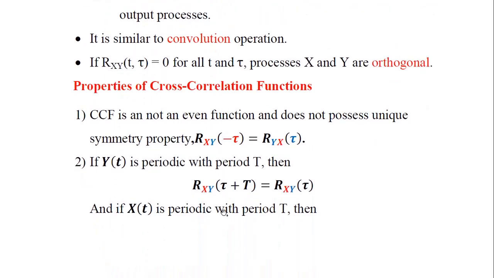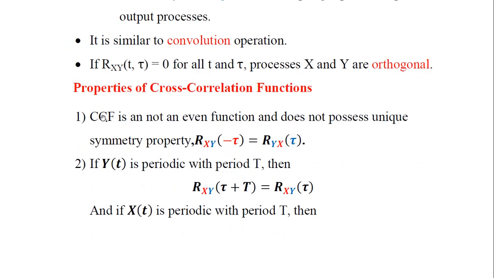Let us look into the properties of the cross correlation functions. The CCF is not an even function and it doesn't possess a unique symmetry property. This is evident from the mathematical equation: Rxy of minus tau is equal to Ryx of tau. You should note the subscripts: on the left side x comes first and then y, while on the right side y is first and x is second. Therefore this is not an even function and it does not satisfy the symmetric property. This is the first property of the cross correlation function.